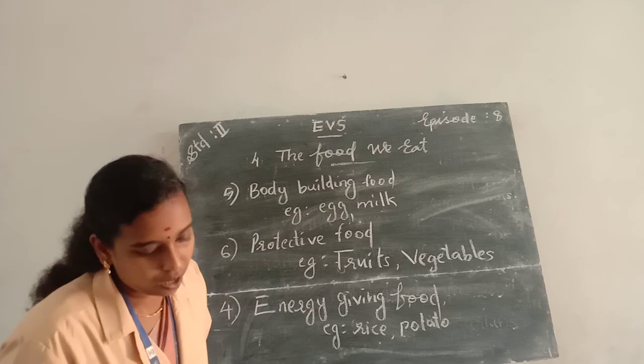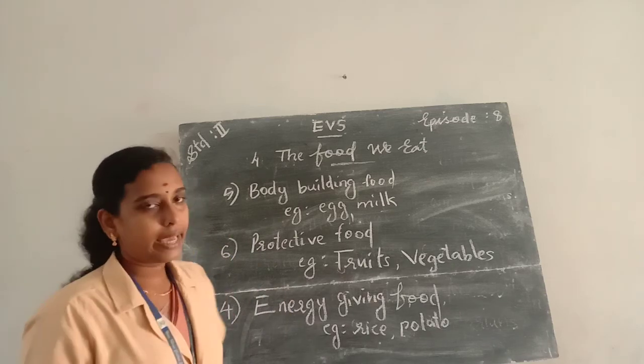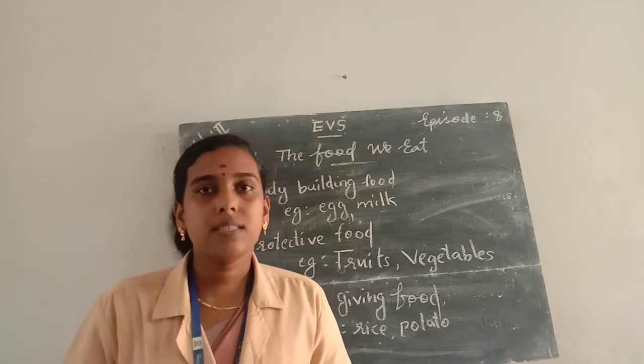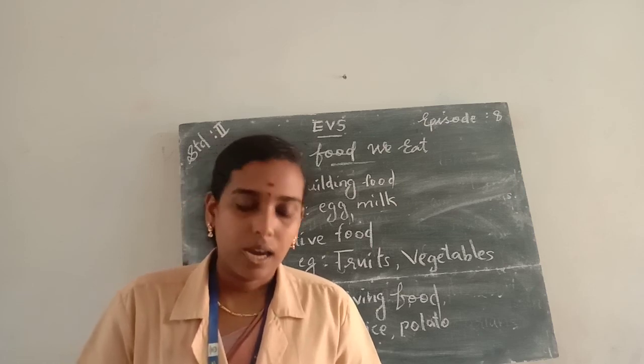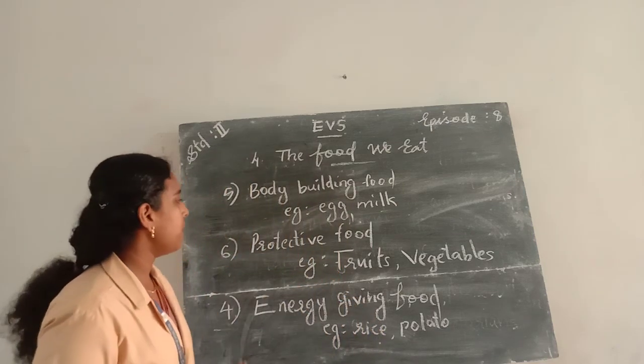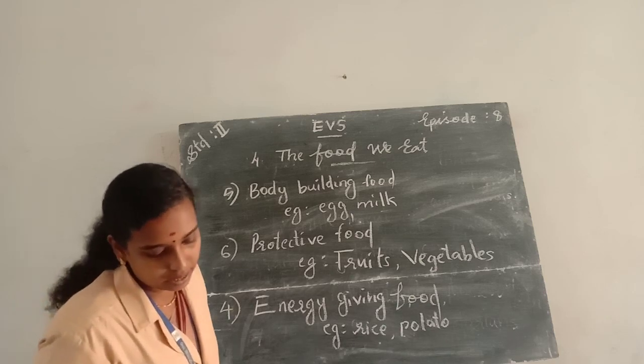And the next question, what is a balanced diet? A diet which contains all the nutrients that our body needs is called a balanced diet.